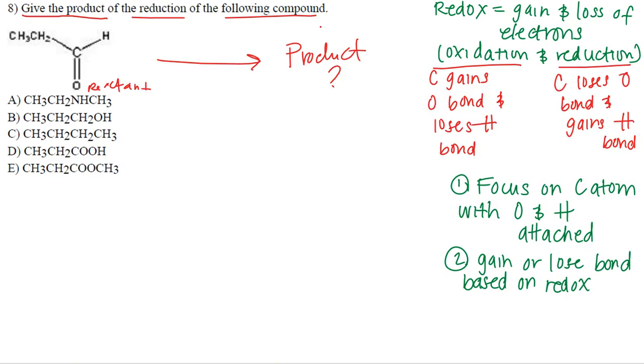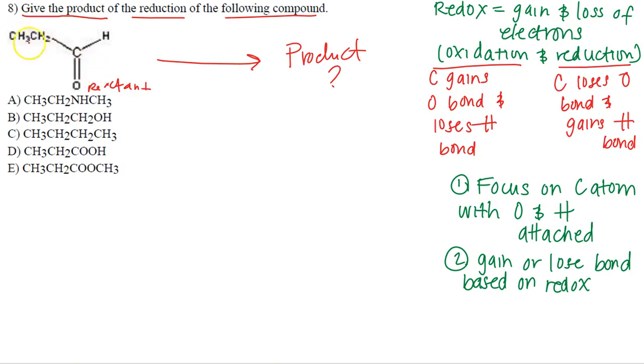Okay, so what does that mean when it happens in organic chemistry? We know organic chemistry has to do with carbon, right? And so it's not really going to be about the gain or loss of electrons that we normally see in our previous general chemistry realm. We're actually talking about the gain and loss of bonds, particularly to a carbon. So what you do is you look at the reactant that's given and you focus on the carbon atom that has an oxygen and hydrogen attached or only oxygen.